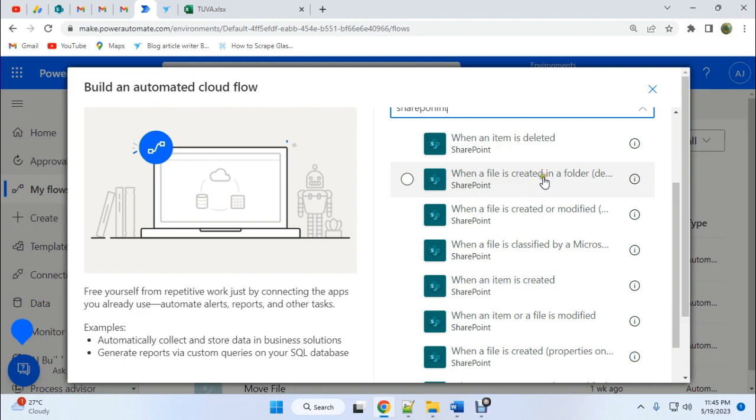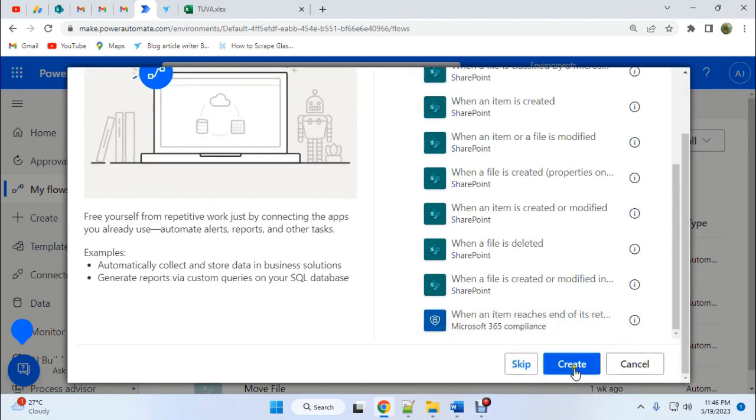Instead, there is an alternative way which I just identified: "When a file is created or modified, properties only." We'll use this one instead of "When a file is created in a folder." Okay, now go and create.